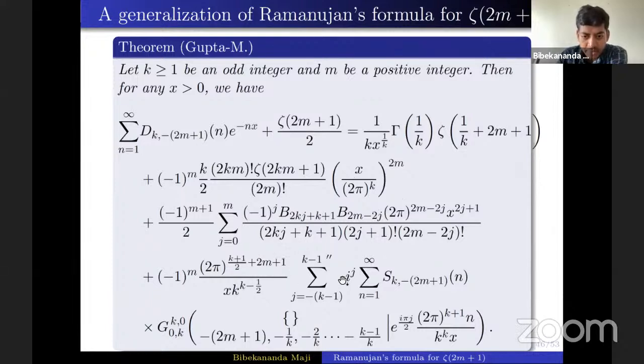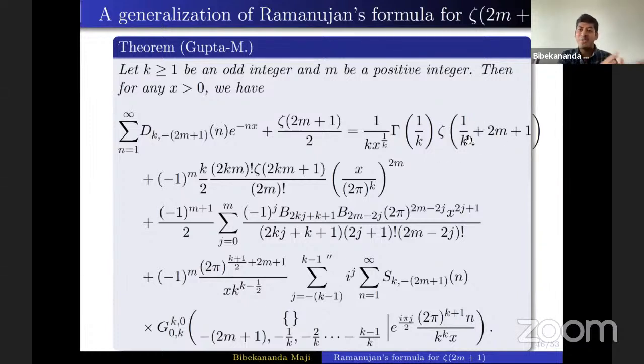Now let me say one important thing. In the generalization with Professor Dixit, we connected two distinct odd zeta values when capital N was greater than 1. Now in this generalization, when k is greater than 1, we are able to connect two distinct odd zeta values plus one odd zeta value at a rational argument because of these k terms.